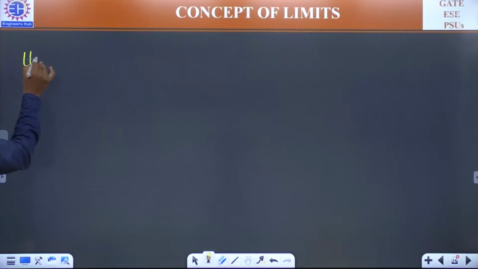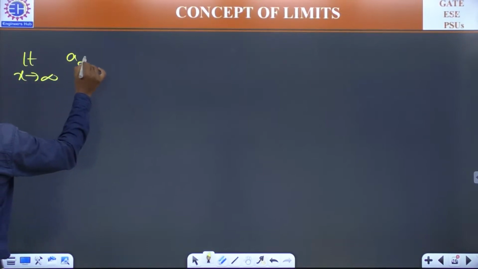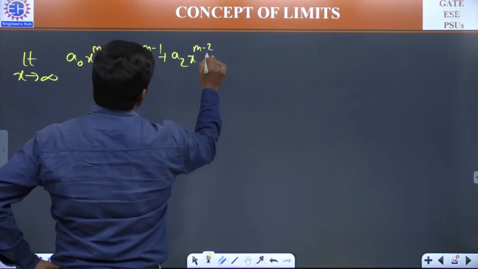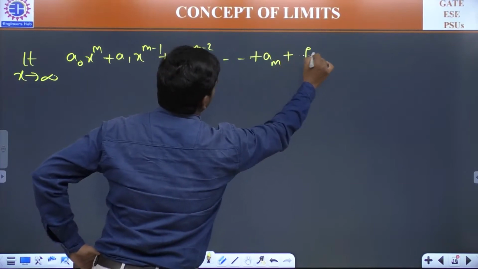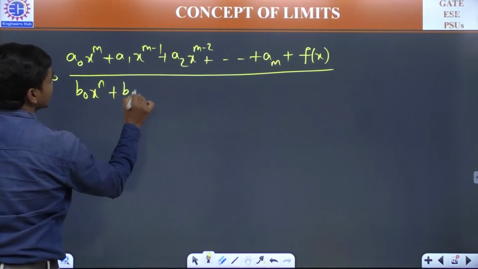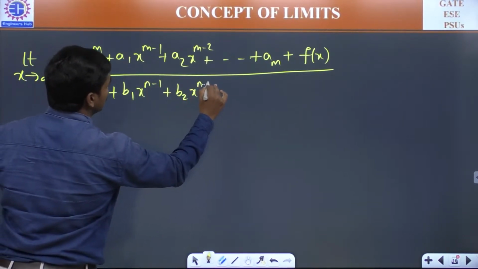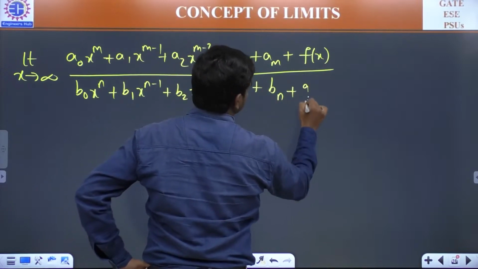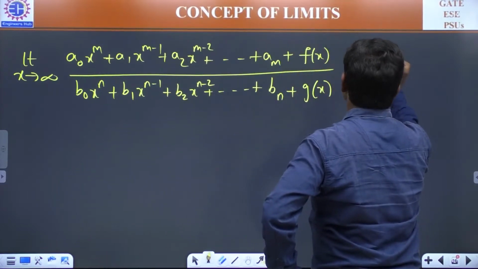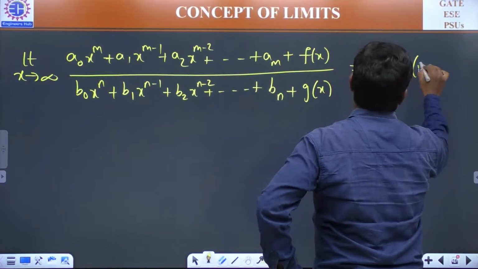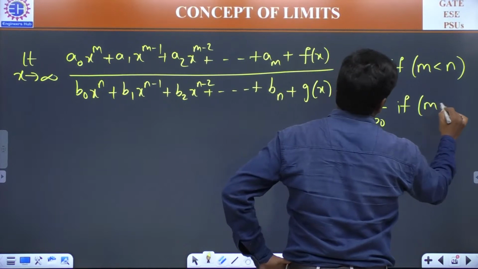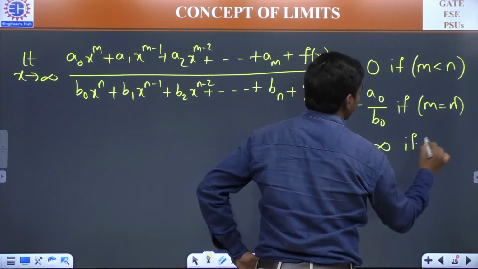See, limit x tends to infinity, a naught x power m plus a1 x power m minus 1 plus a2 x power m minus 2 and so on plus am plus f of x, divided by b0 x power n plus b1 x power n minus 1 plus b2 x power n minus 2 and so on plus bn plus g of x, is equal to 0 if m less than n, is equal to a naught divided by b naught if m is equal to n, and this is equal to infinity if m is greater than n.